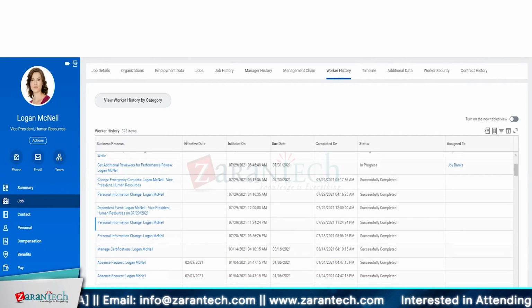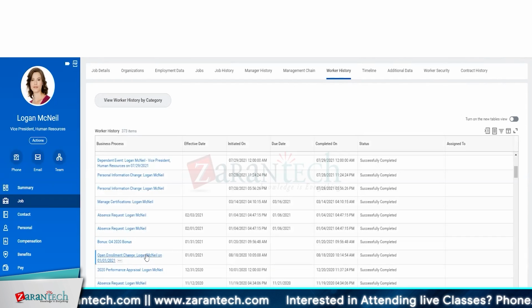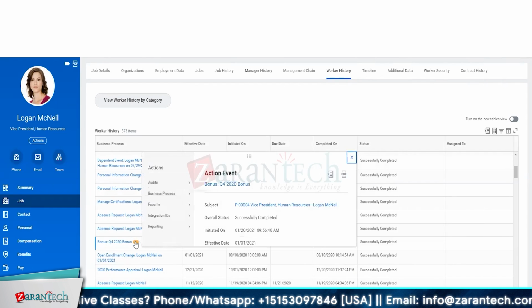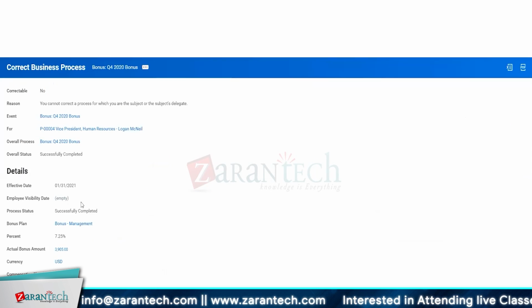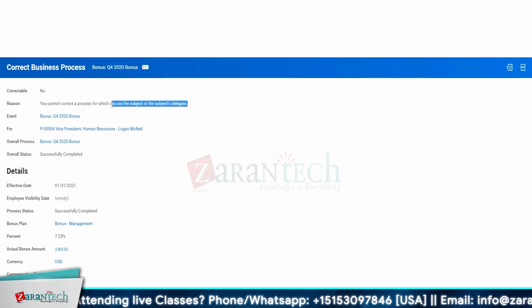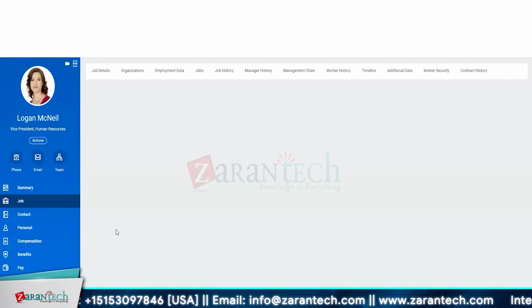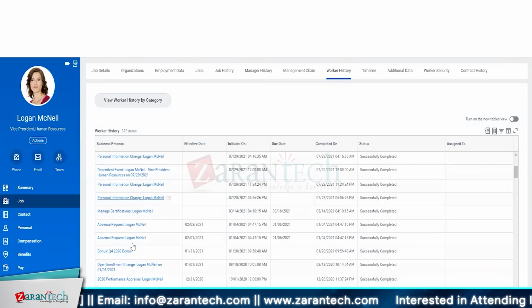See, for example, bonus Q4 2020, and it has been sent, or there's a mistake in this, and it has been done by a business process, I can either correct it. So this is not a correctable option because it was part of a different unit. Give me one moment. Let me see if I can find any compensation changes.